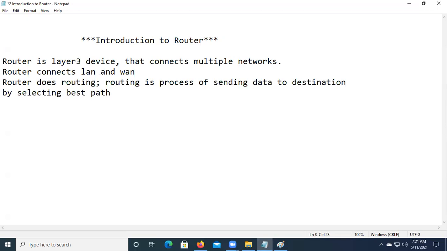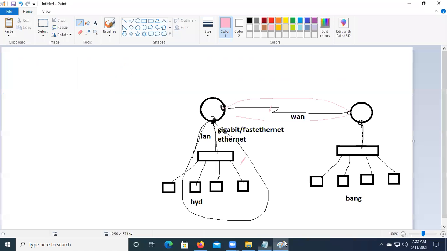You have to remember these three lines, or you need to learn them by heart. Router does routing. What do you mean by routing? Routing is a process of sending data to the destination by selecting the best path. Best, yes. I will tell you what we mean by best path and so on.